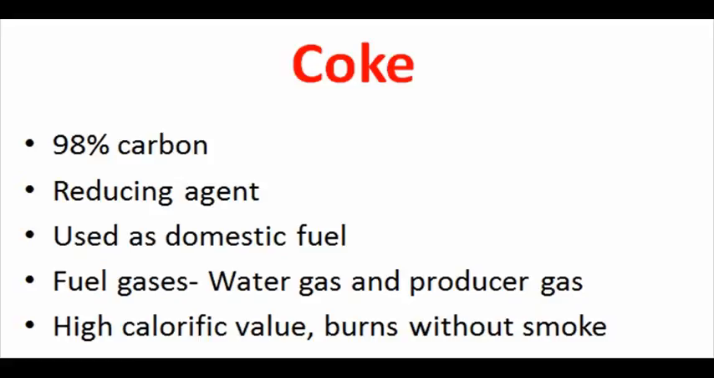Coke is formed by the process of destructive distillation and coal loses all its volatile constituents. It contains about 98% carbon. It is used as a reducing agent during extraction of metals. It is also used as domestic fuel. Fuel gases like water gas and producer gas are also produced by use of coke. Coke is a better fuel than coal due to its high calorific value and its quality of burning without smoke.